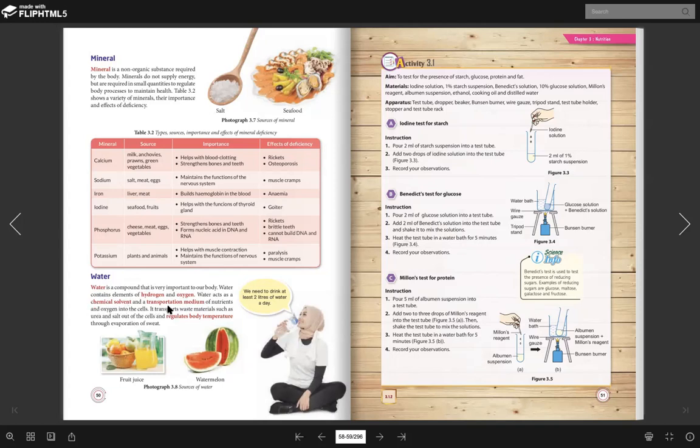Okay, and as a transportation medium. Transportation medium. Sebab apa? Inside our blood there is also water. Sebab itulah kita cakap transportation medium, sebab we use blood to transfer nutrient and also oxygen in the cell. Okay, lepas tu regulate body temperature. Okay. Dah.